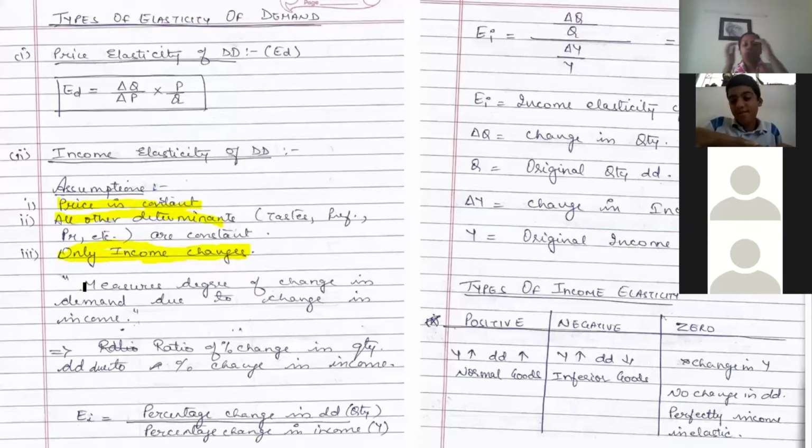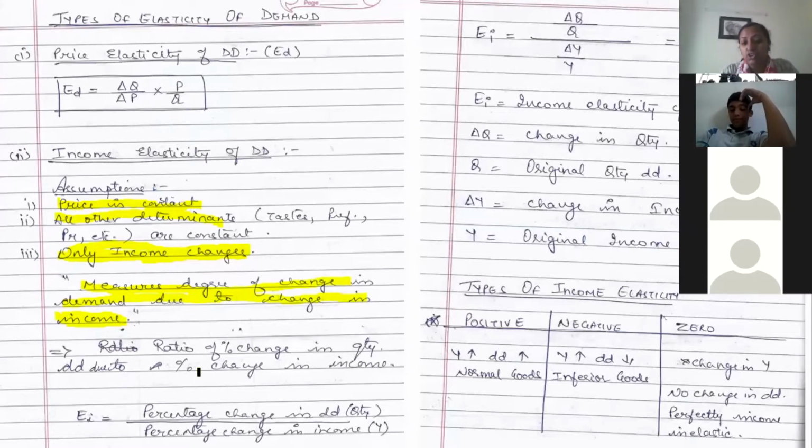Okay. So the definition is income elasticity of demand measures the degree of change in demand due to change in income. It is the same as what we have learned in price elasticity of demand, only instead of price now you are concerned with demand and income. You can also write it in terms of percentages.